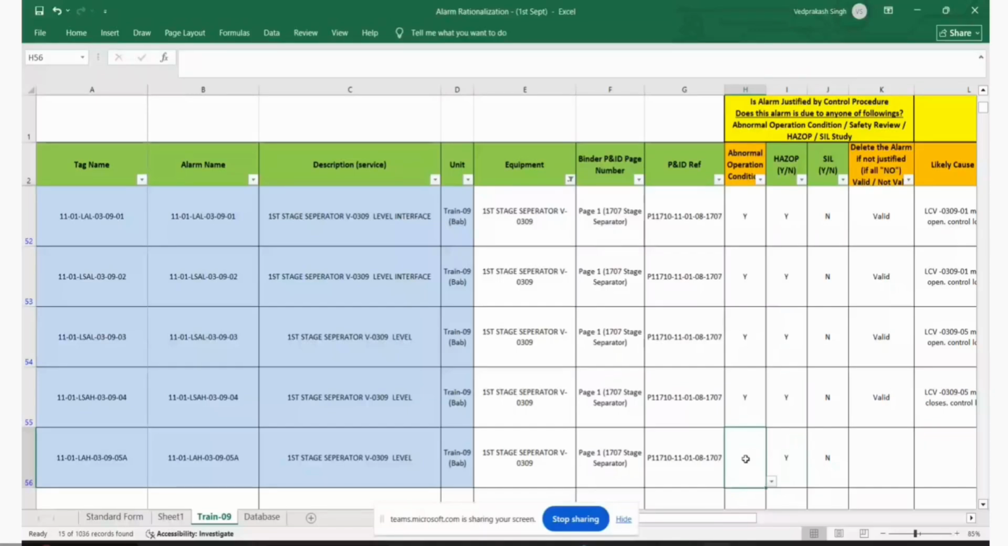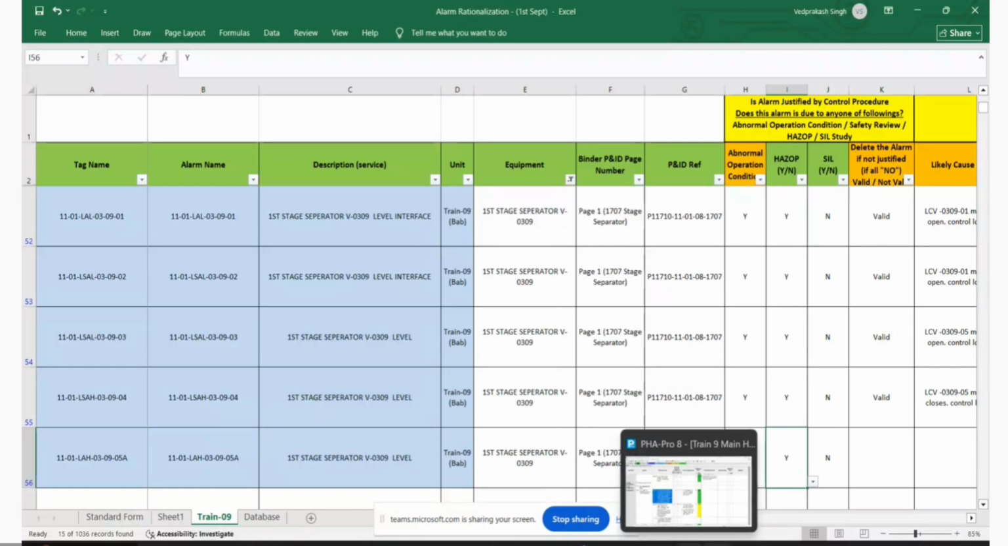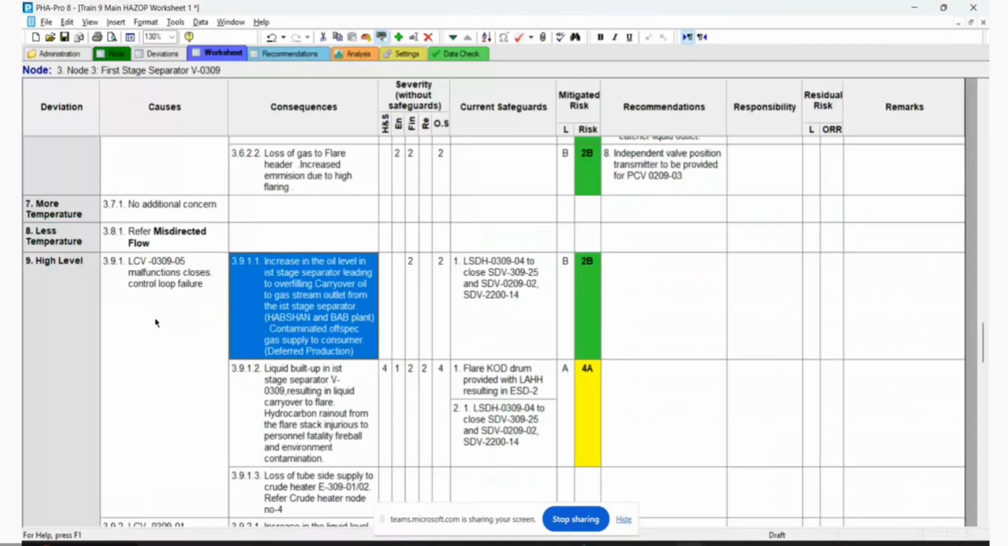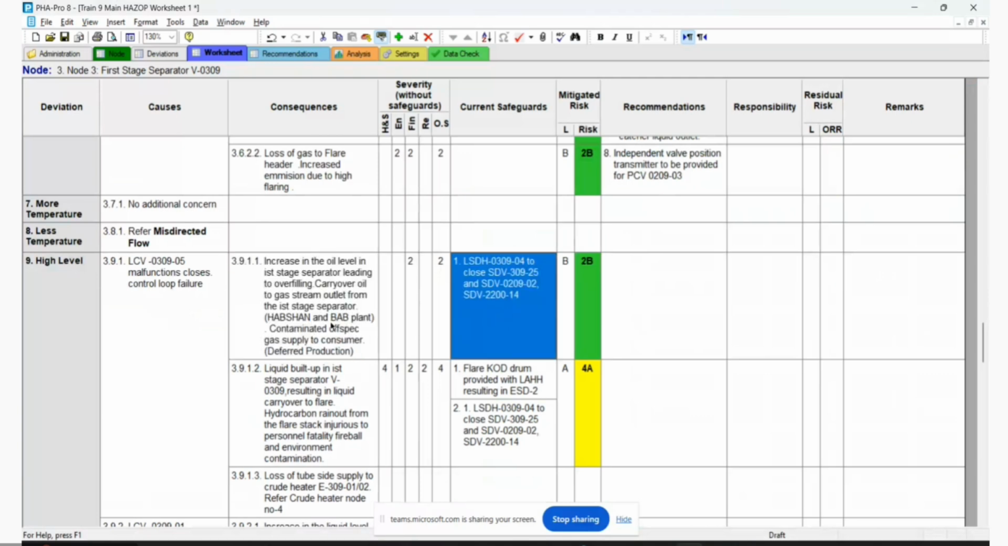Yes, this is an absolutely abnormal condition. Have you taken this alarm in the HAZOP? Let me see. So this is LAH, high level, right? Yes, high level. Why is it not there?